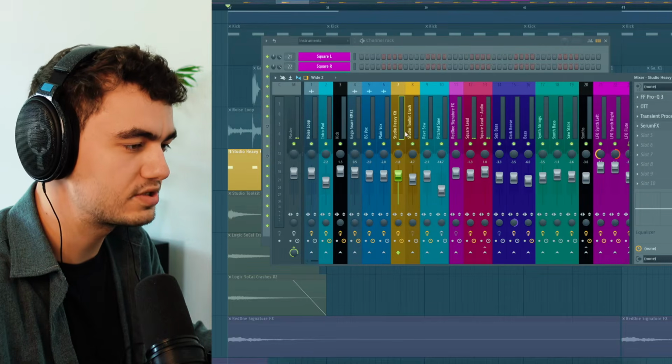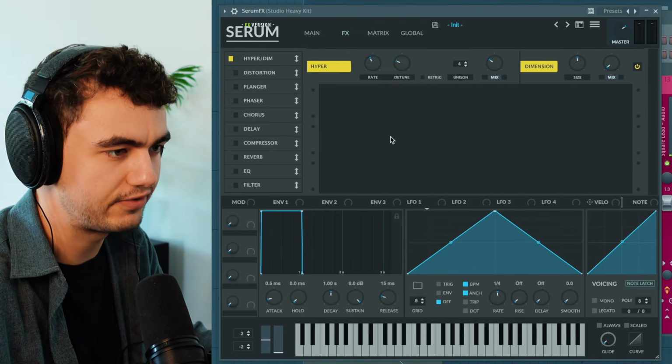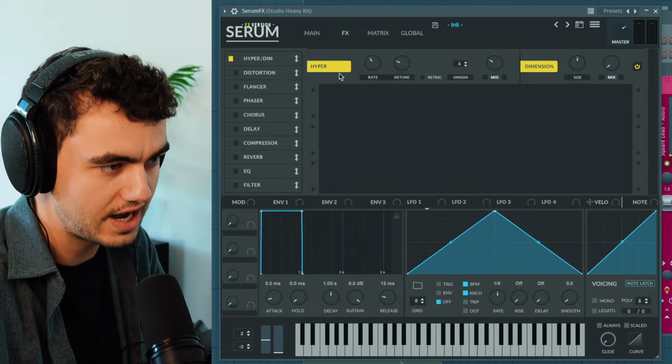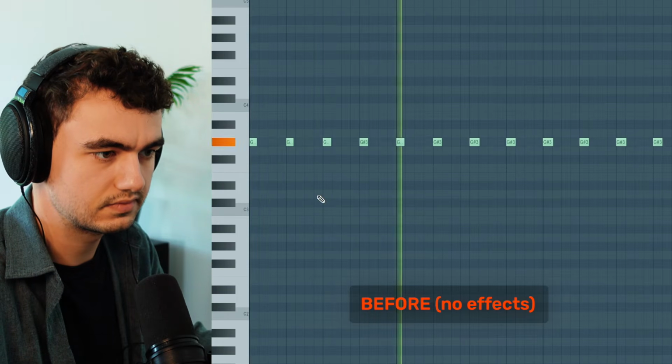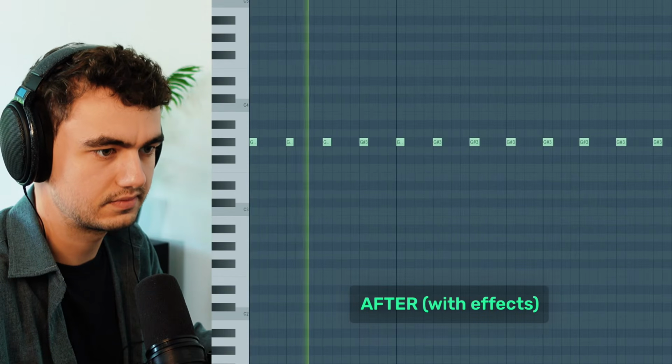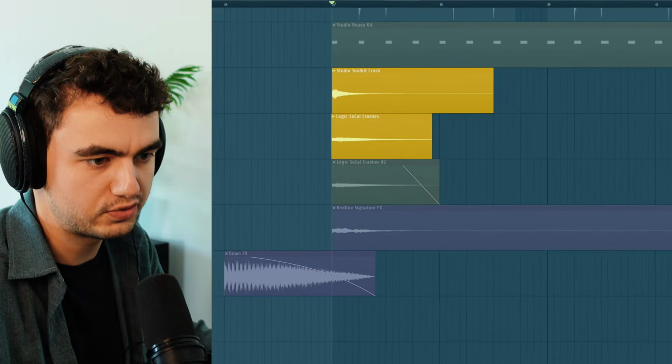For the hi-hats, I'm using the Studio Heavy kit from Logic. This one is a sampled instrument, and the most important part about this sound is that you actually turn it to mono and then use some kind of phaser or flanger effect. I used the hyperdimension, which basically creates a similar effect. Originally it sounded like this here. And when we apply effects and turn it to mono, it sounds like this. Knowing Red One uses Logic, I also used 3 crashes from Logic.